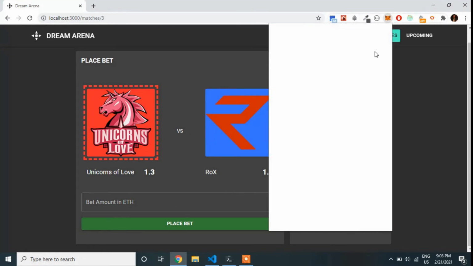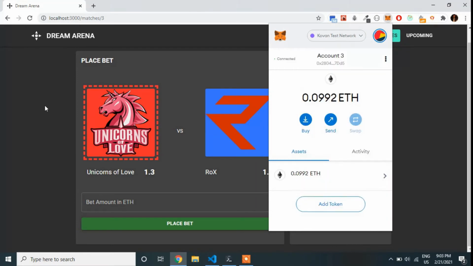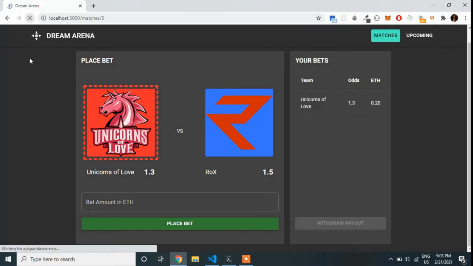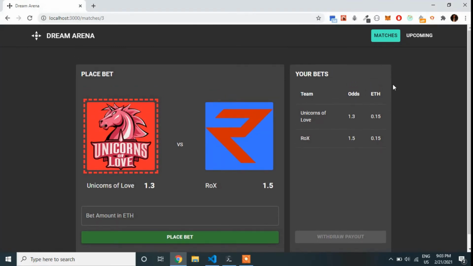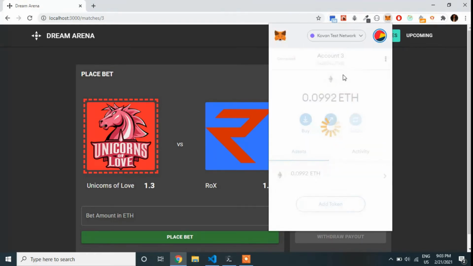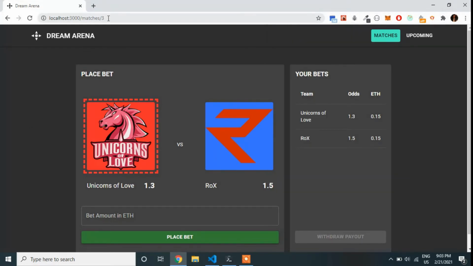And then there is another account for which I have two betting slips for both the teams for 1.3 odds and 1.5 odds at the same ETH rate. Let's go back to the admin account and close this match. This match has already ended, so if I go over to the admin account, I'll have the power to close this match.